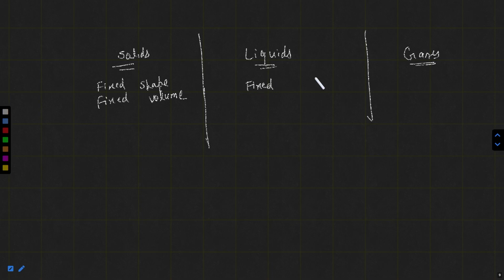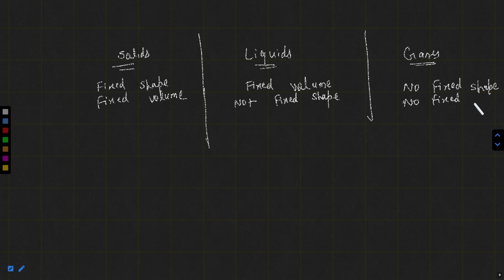Liquids have fixed volume, not fixed shape. Gases have no fixed shape, no fixed volume. This is about solids, liquids and gases.